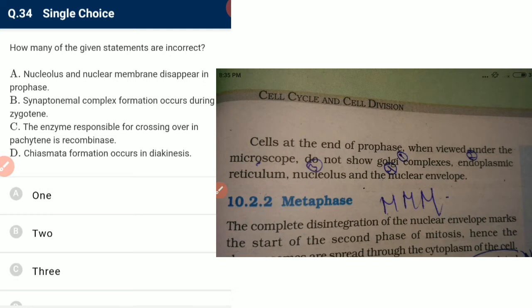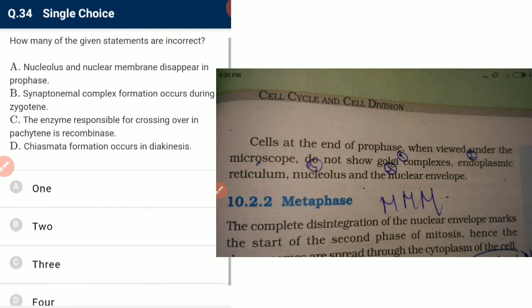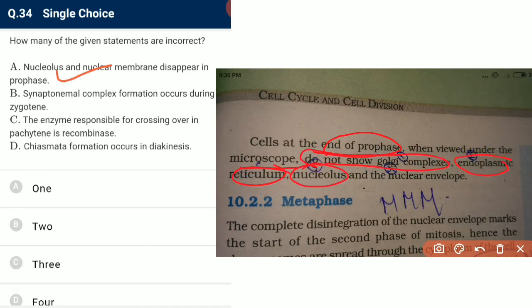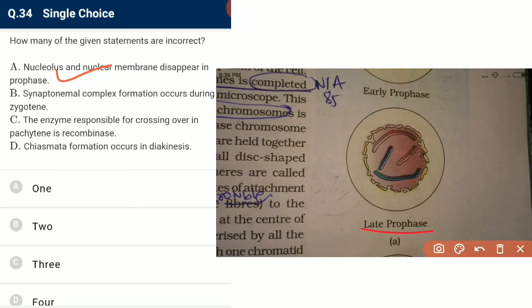Next, how many of the given statements are incorrect? Nucleolus and nuclear membrane disappear in prophase. Yes, they disappear in late prophase, at the end of prophase. When we view under the microscope, we do not see the Golgi complex, endoplasmic reticulum, nucleolus and nuclear membrane. So the first is correct. That occurs in late prophase.